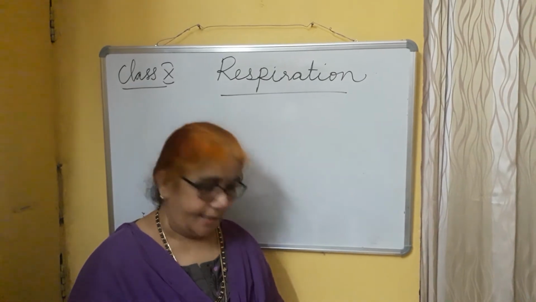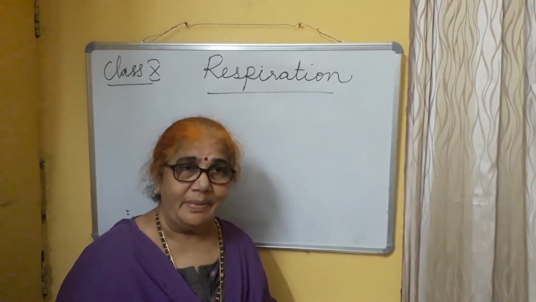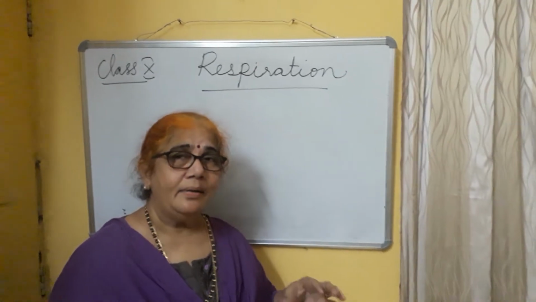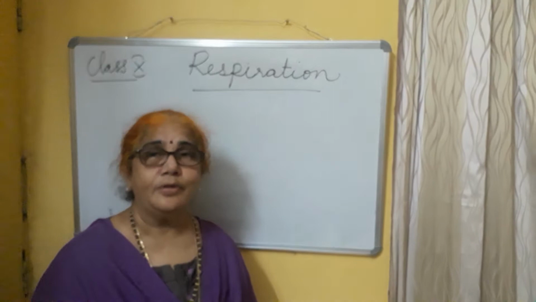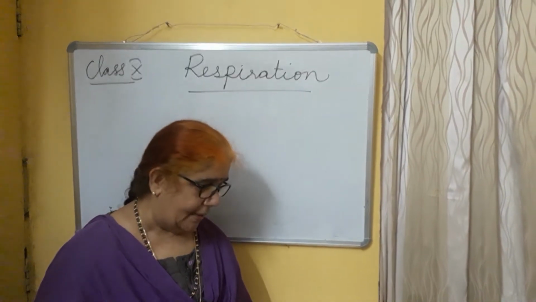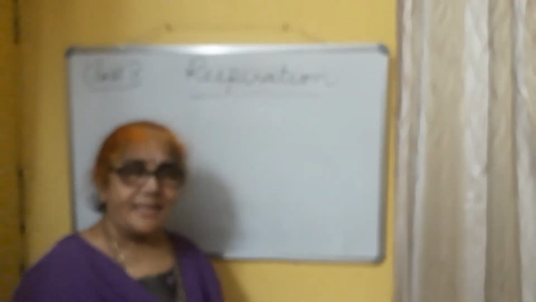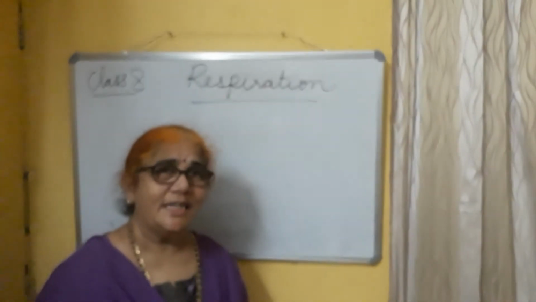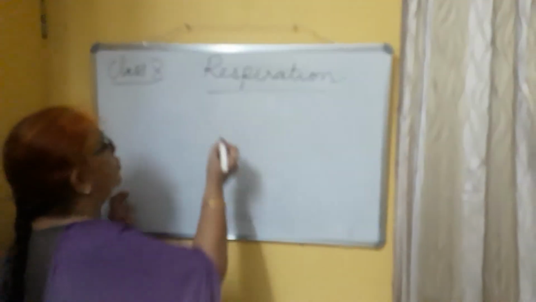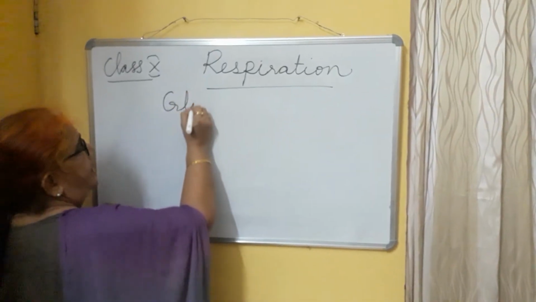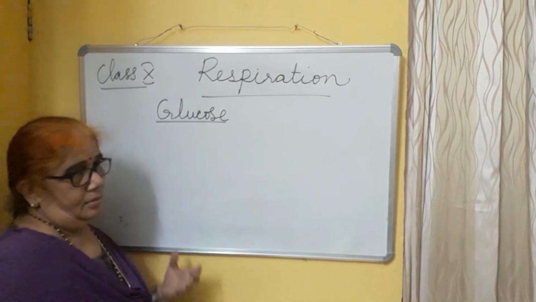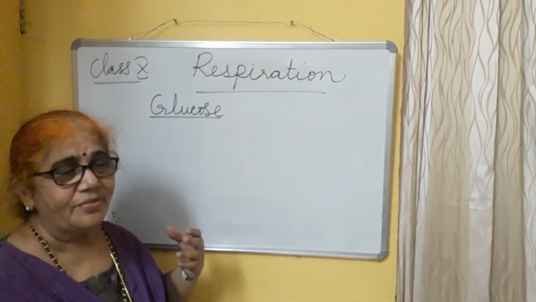Last time we studied nutrition. After food is taken, all the nutrients will be digested into simpler forms and absorbed by the blood, and the nutrients are taken to each and every cell through the blood. Now what happens inside the cell to the nutrients, especially carbohydrates? The smallest form of carbohydrate which enters the cell is glucose. Amino acids also enter, and fatty acids also.